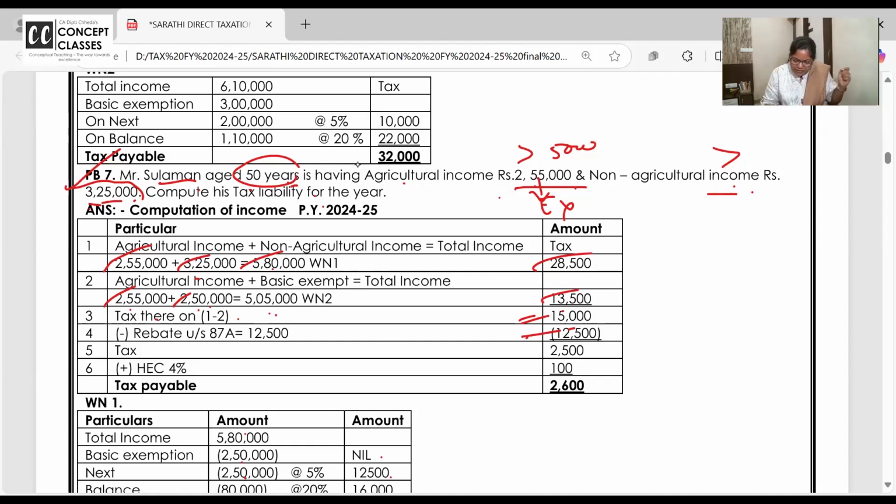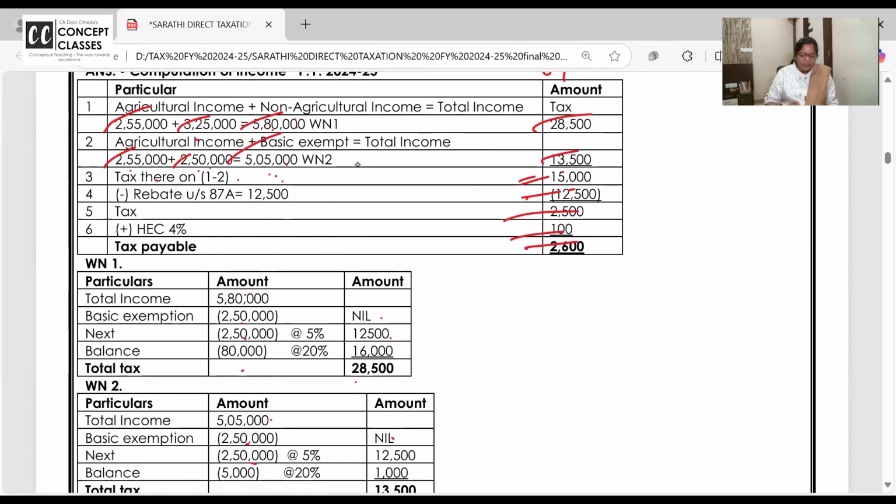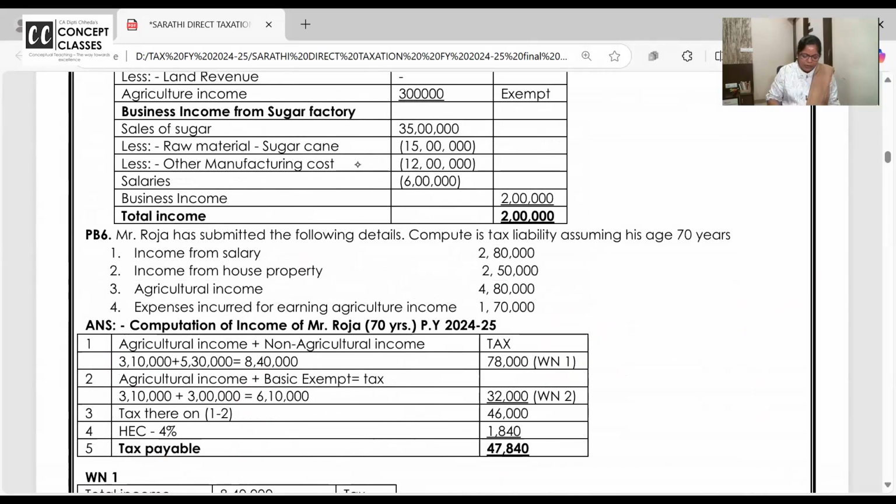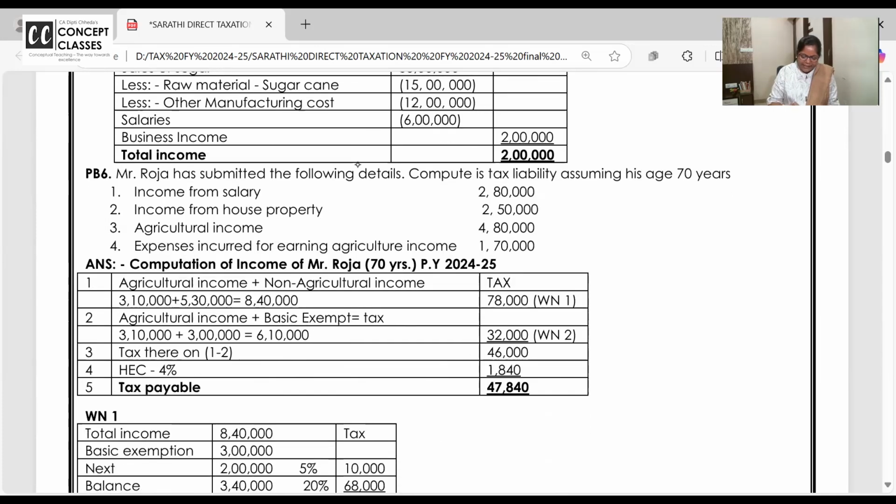Students have a doubt if this kind of question comes, why should I give rebate? Because the total income has exceeded 5 lakh. But this is anyhow exempt, and normal income is less than 5 lakh. So rebate and then tax, add cess, and this is the answer. Those who have done it differently, ask if you have any doubt. No, ma'am. So that's all for agricultural income. You want me to check the homework also that I gave?